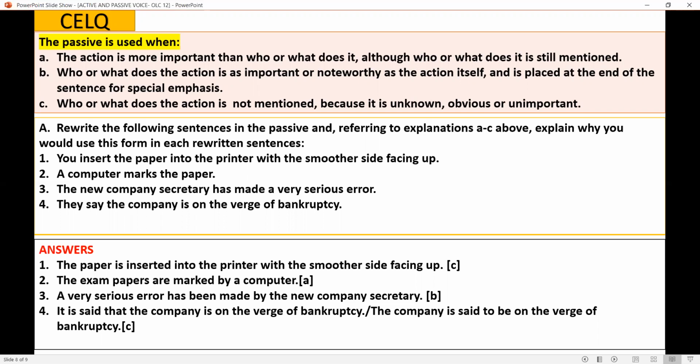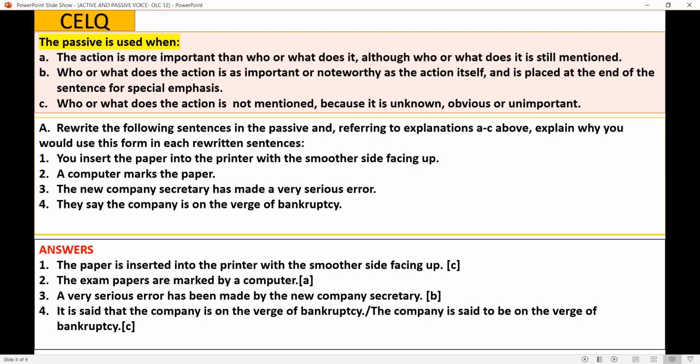The action is more important than who or what does it, although who or what does it is still mentioned. Who or what does this? It's done by a computer. It's mentioned there. All right. Next one. A very serious error has been made by the new company secretary. It's also very clear. Option B is correct.